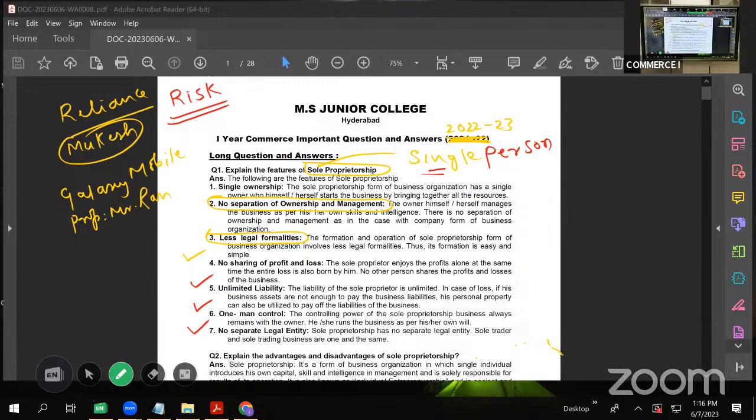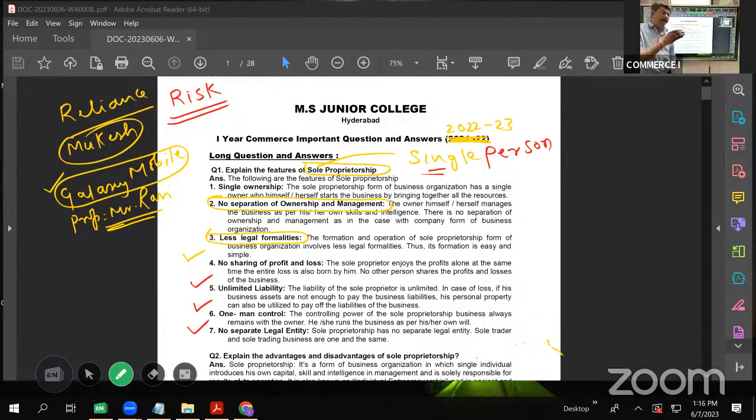If any contract is to be entered into by this firm, then the contract would be between Mr. Ravi and the other party. It will not be between Galaxy Mobiles and the other party, because Galaxy Mobiles, the firm, has no legal existence.